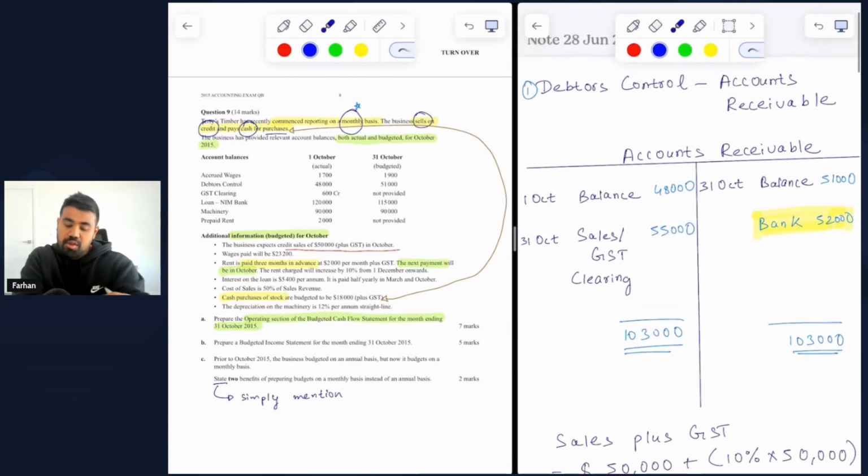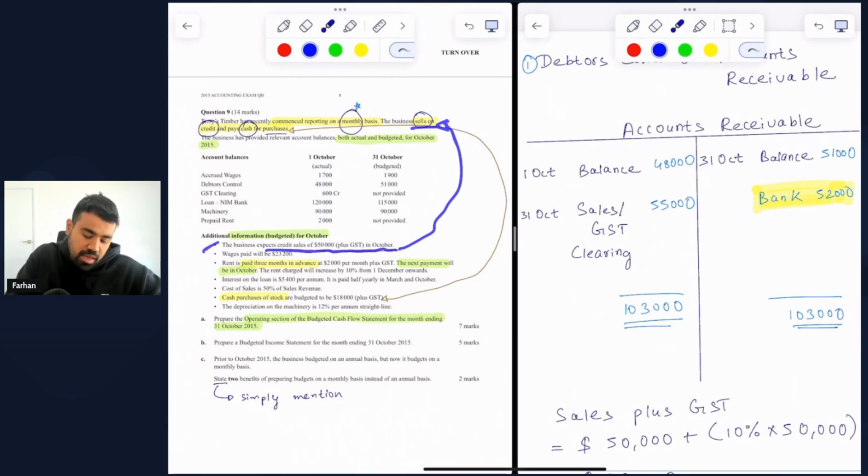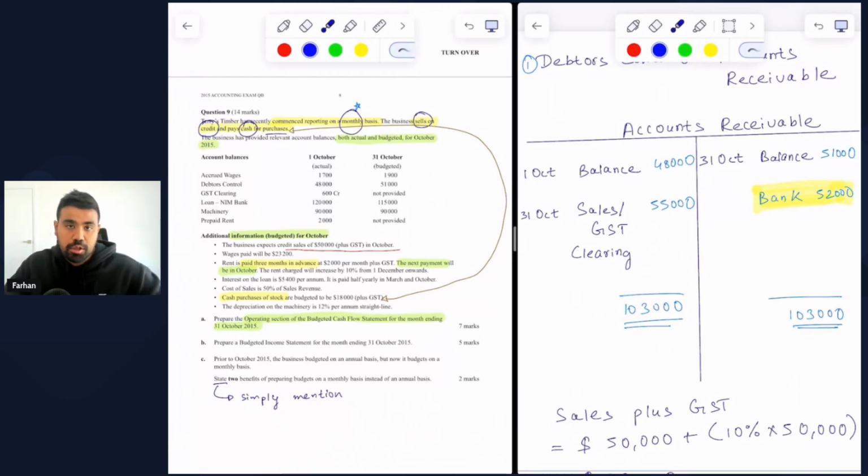So, given that we understand that debtors control is the same as accounts receivable, let's proceed with the first additional information. The first line says that the business expects credit sales of $50,000 plus GST in October. Now, based on the first paragraph of the question, we understand the business always sells on credit. So whatever sales we are making for the month of October is credit and therefore needs to be included within